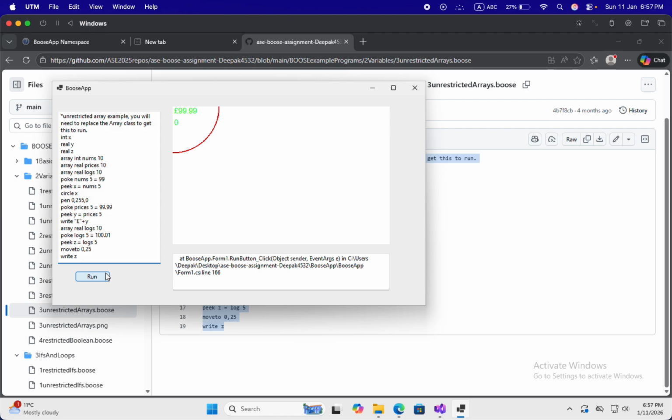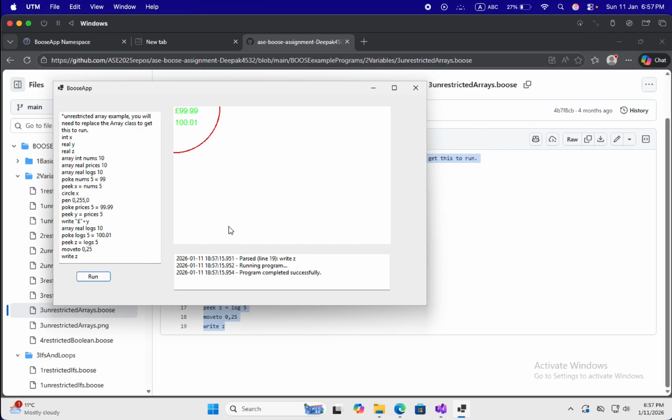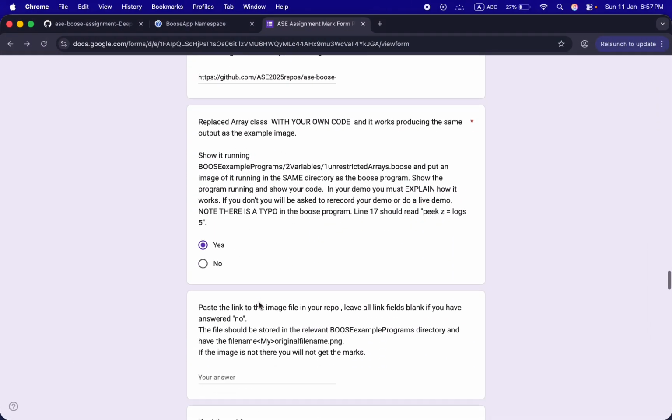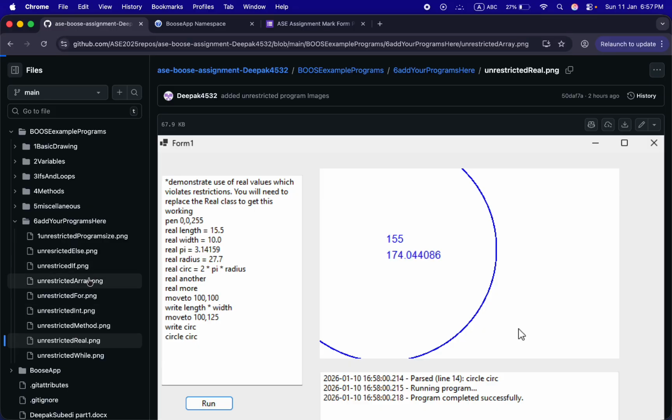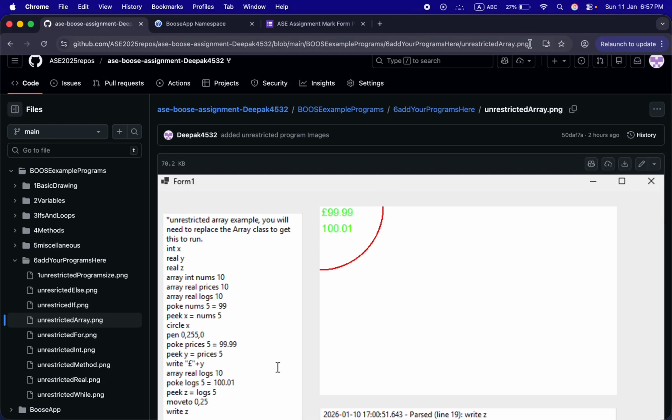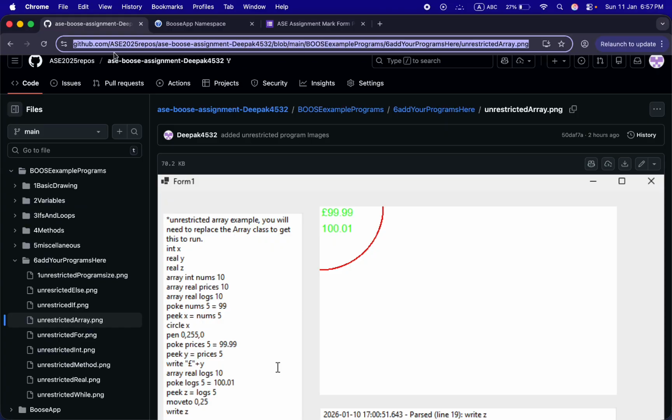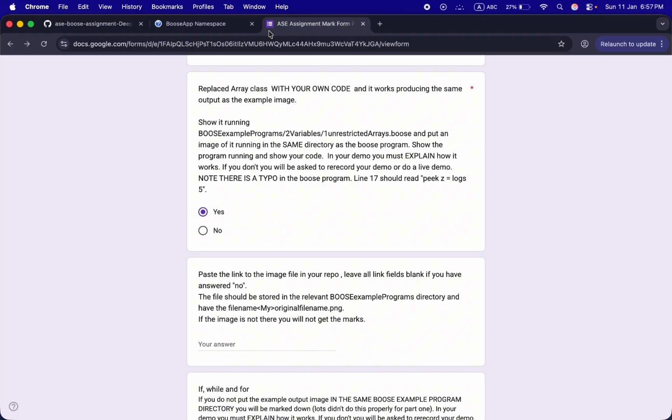If I add as, then it will run successfully. As you can see that it has run successfully, and the image of array is over here, unrestricted array. You can see it over here. Now I'll copy this link too, and I'll paste it in the form.